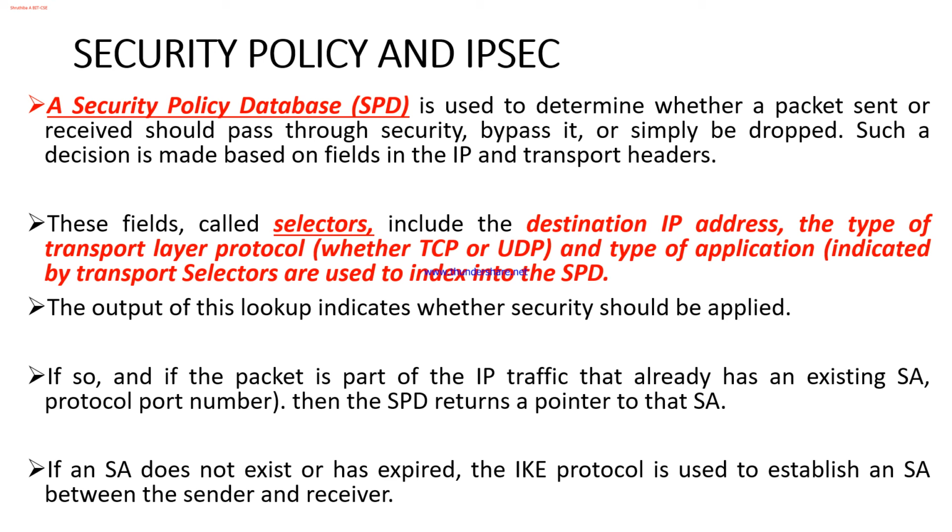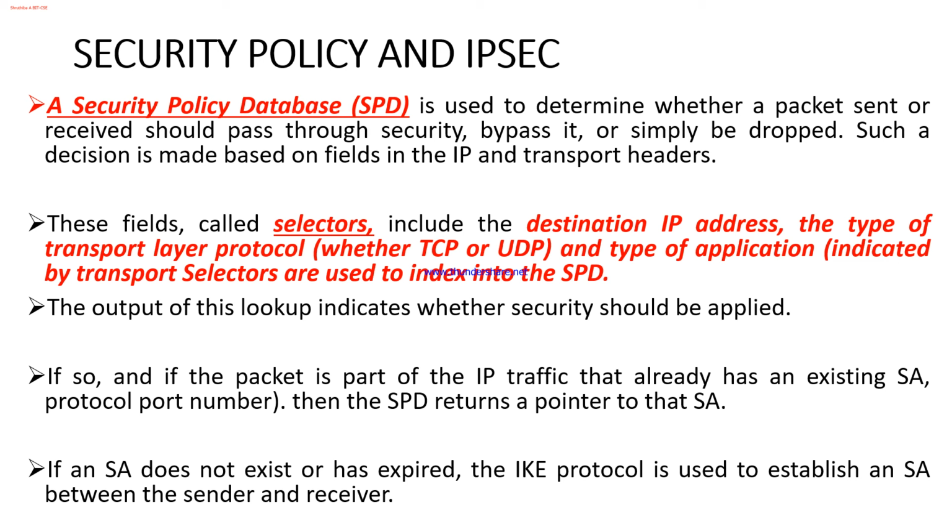Finally we have two more topics to discuss: security policy and IPsec. The security policy maintains a security policy database. The purpose of this database is to authenticate all web traffic to an IP address. Whatever IP address we have specified, we have to authenticate all the traffic that comes to that IP address.